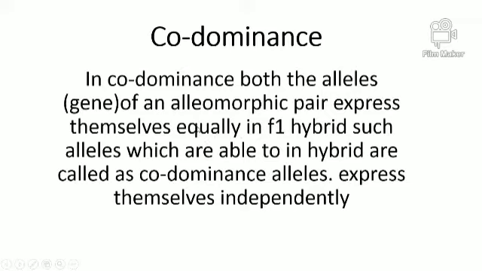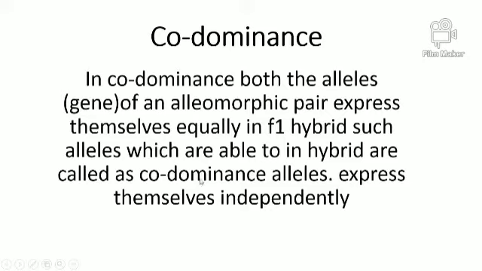Why? Because both alleles or genes that come from the parents are equally expressed in the F1 hybrid. So both are dominant. In the cases we discussed before, one is dominant and another one is recessive. But in this case both are codominant, meaning both are dominant in nature, both are dominant in character. So both are equally expressed in an F1 hybrid, and such a type of inheritance is called codominance inheritance.